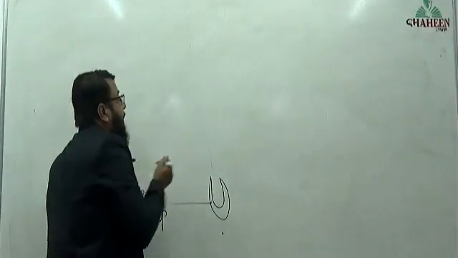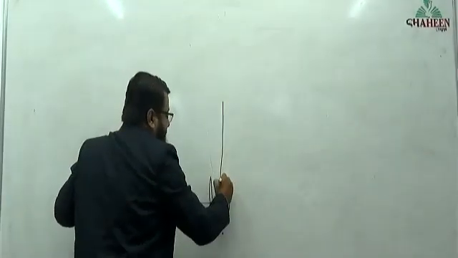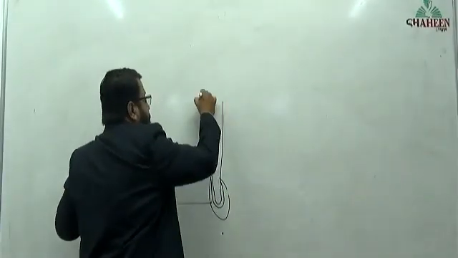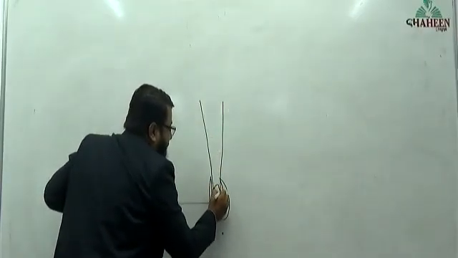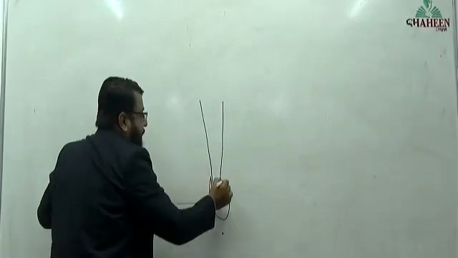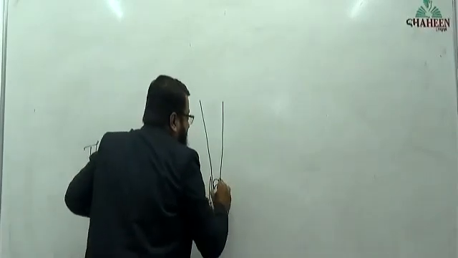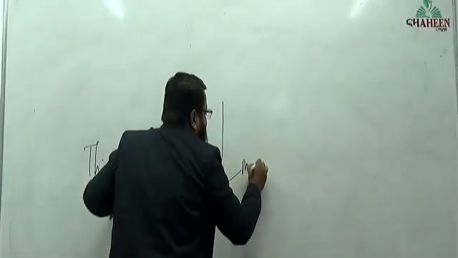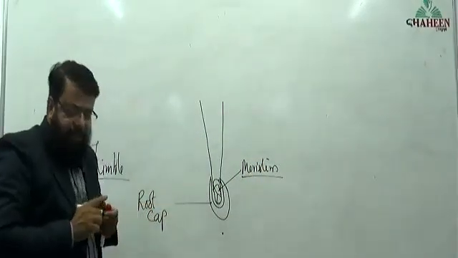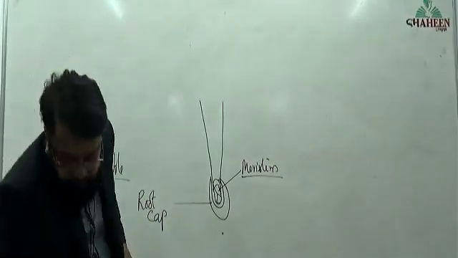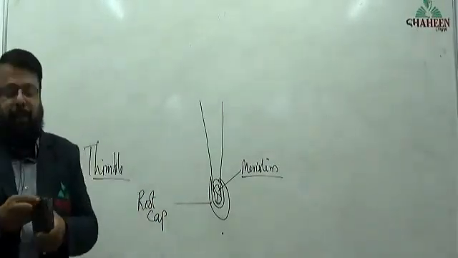Next to the root cap, proximal, toward the center, next to the root cap is the region of meristem. Does anybody know what meristem is?